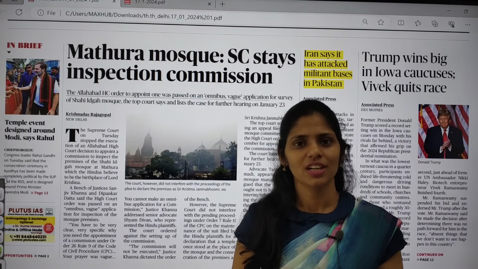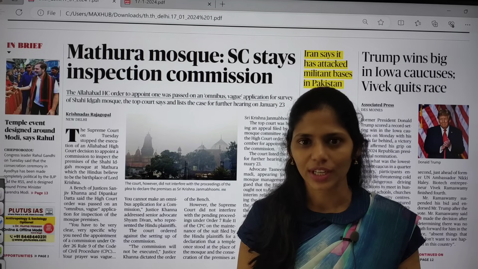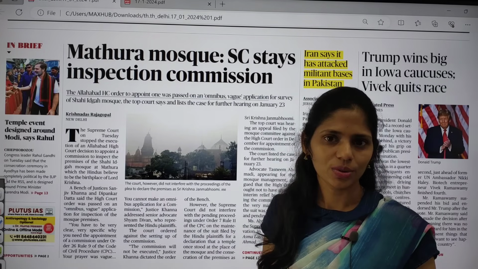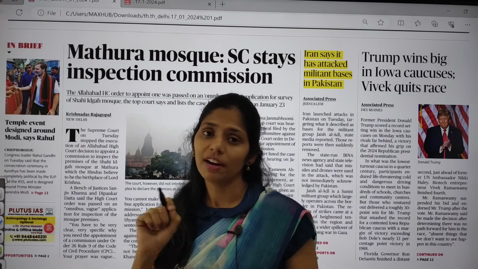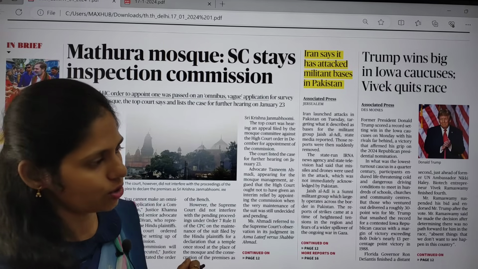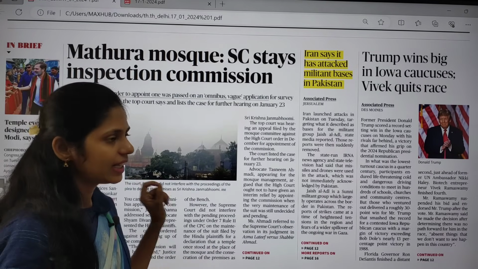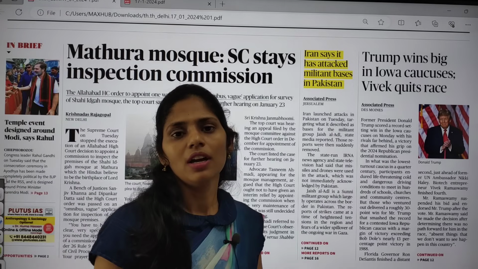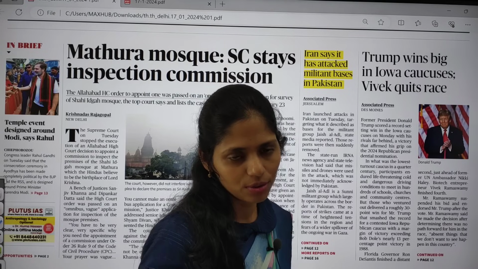Today in this session, we are going to see current affairs of 17th January 2024. So we are going to take the PDF of Hindu and see the important articles, and pick out the articles which are relevant from our examination point of view. There is no need of reading each and every article, okay? So it is not at all important. But you have to select the articles from our examination point of view.